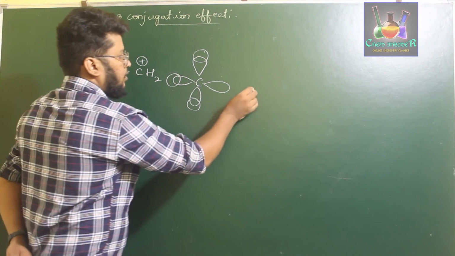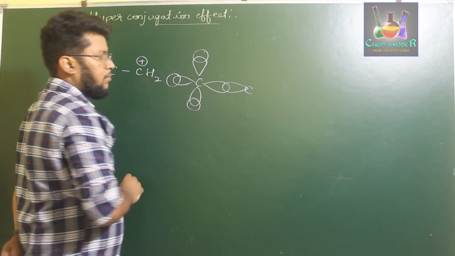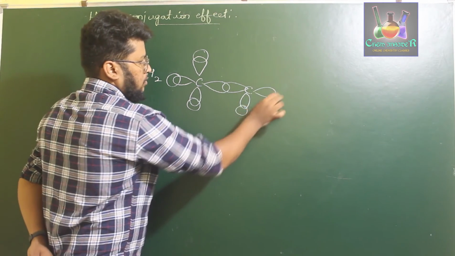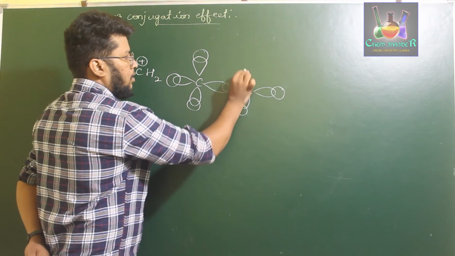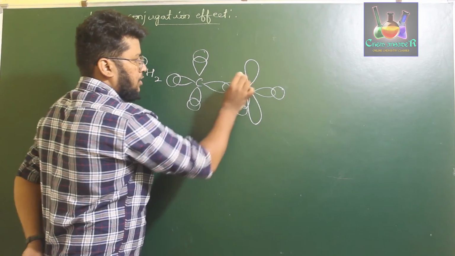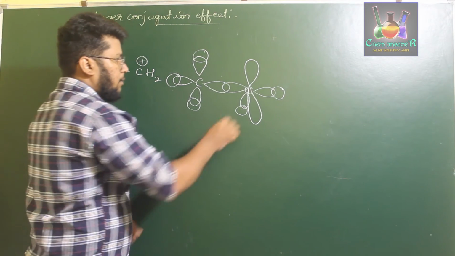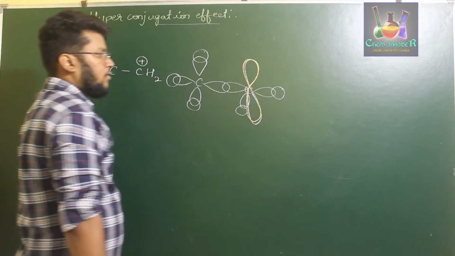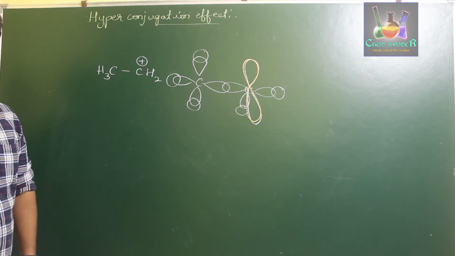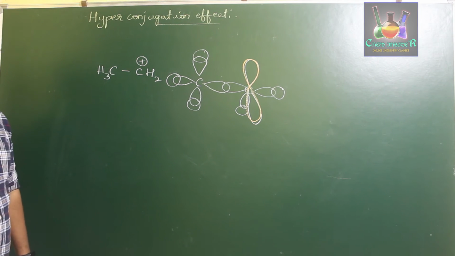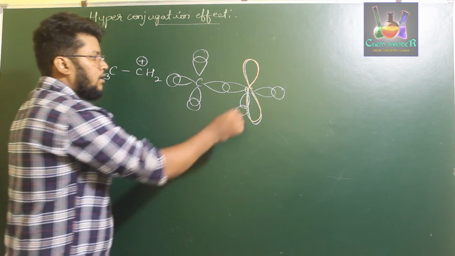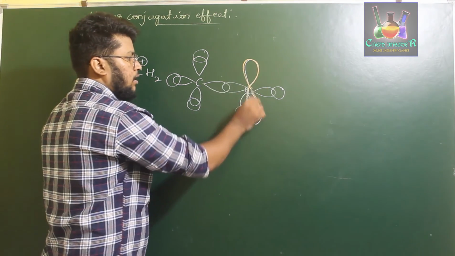Okay, one of the lobes of the carbon will be attached with this carbon. It has two hydrogens. One particular lobe will be empty in this particular direction. One of the p orbitals of carbon, which is empty, will be in this particular direction. So now, what happens here in this particular type of conjugation is, the carbon which has the p orbital with